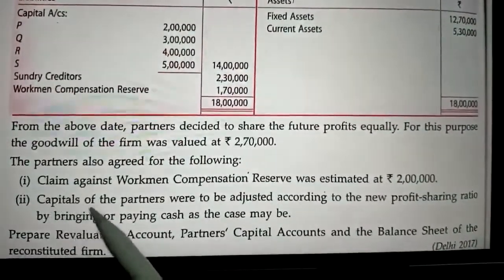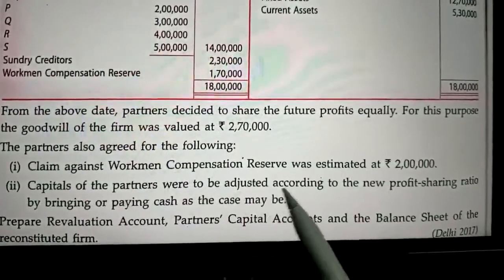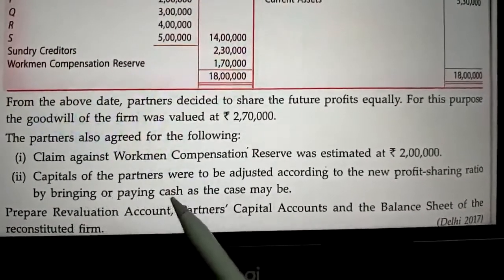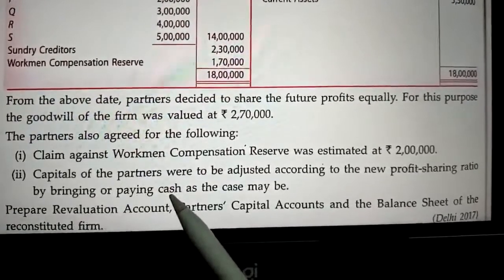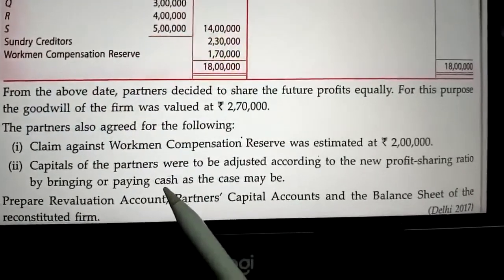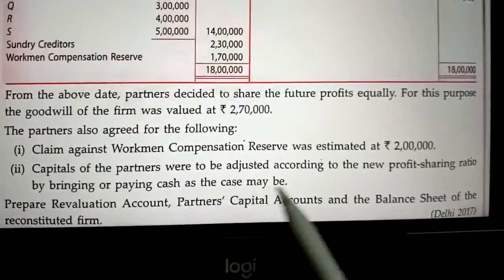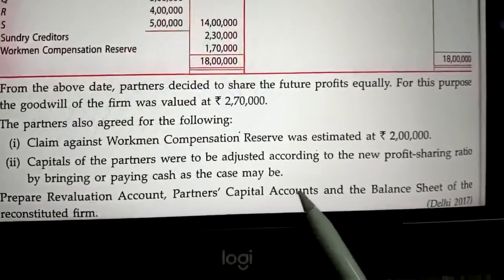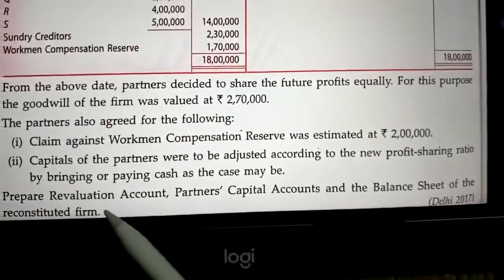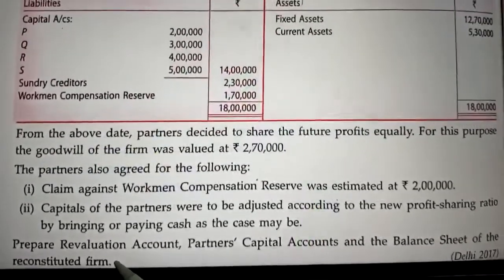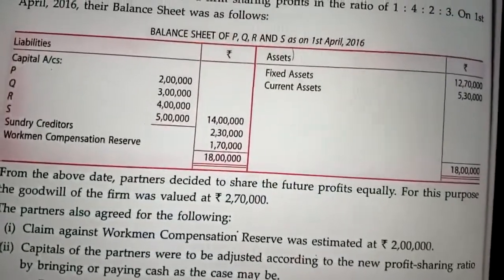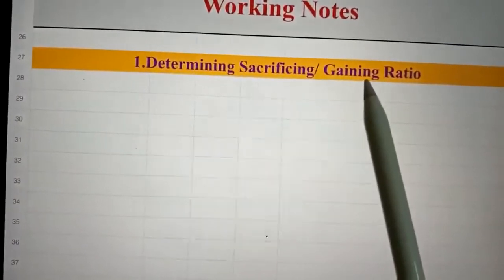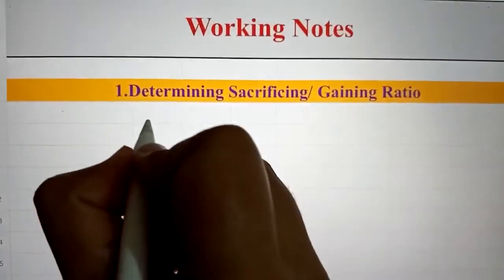Second adjustment, capital of the partners were to be adjusted according to the new profit sharing ratio by bringing or paying cash. So it is mentioned here that the adjustment of capital should be done through cash. As the case may be, prepare revaluation account, partners capital account and the balance sheet of the reconstituted firm. So in this case, first of all we will calculate the sacrificing and gaining ratio. And what is the formula of it?